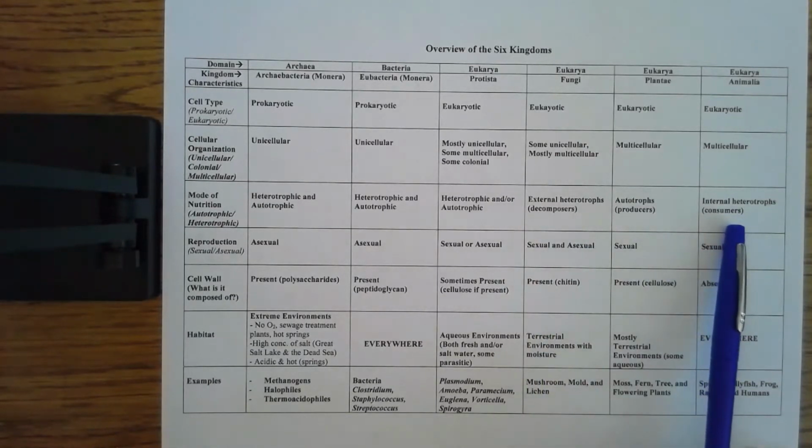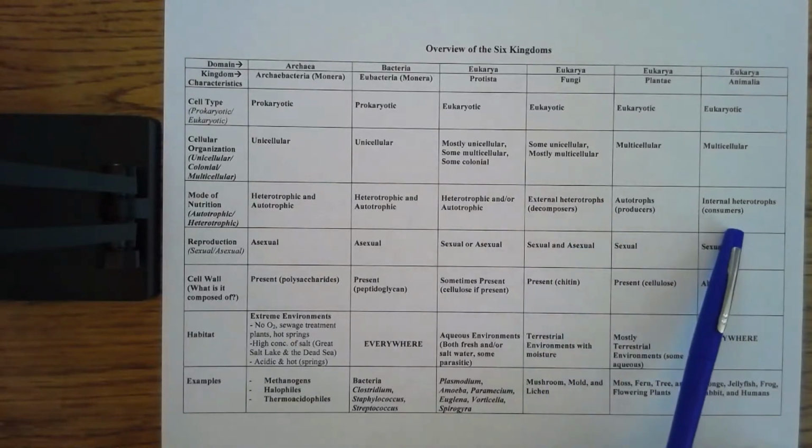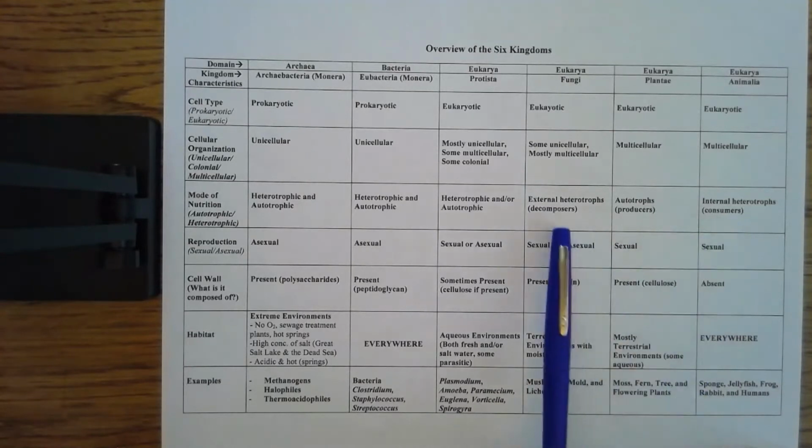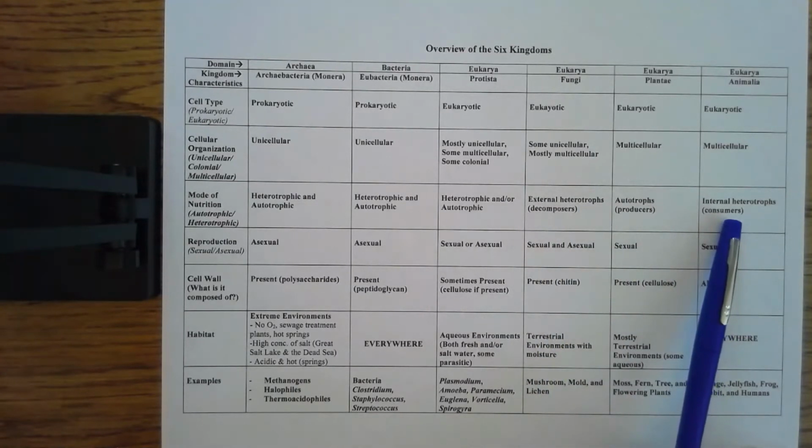Internal heterotrophs or consumers are going to take in food into an orifice in the body, like your mouth, for example, and then digest that food internally. So heterotroph is a category above decomposer and consumer. You can't use this word interchangeably with heterotroph, nor can you use this word.